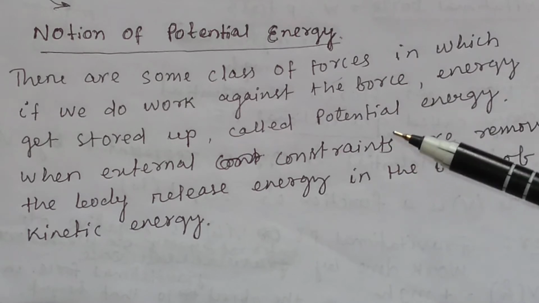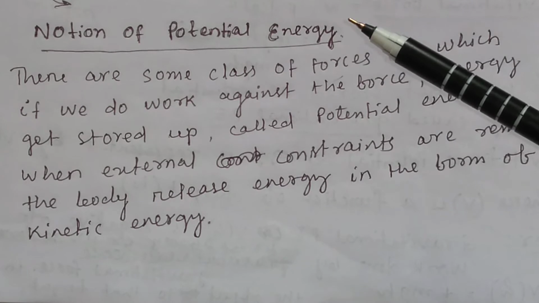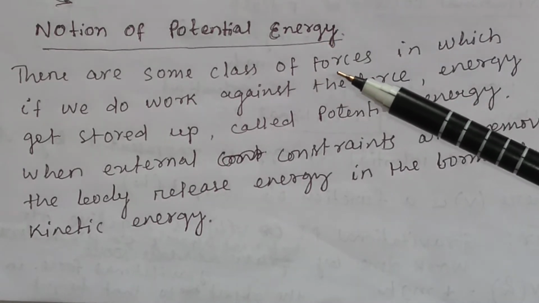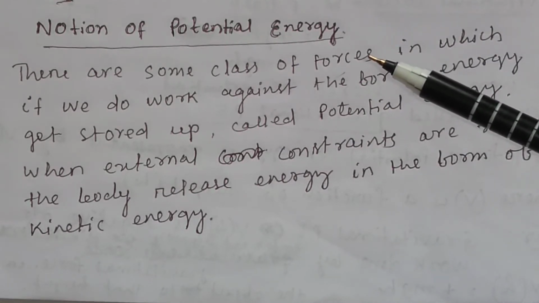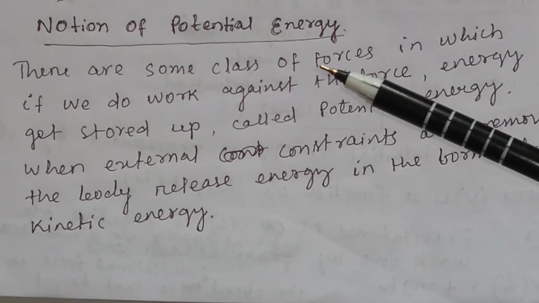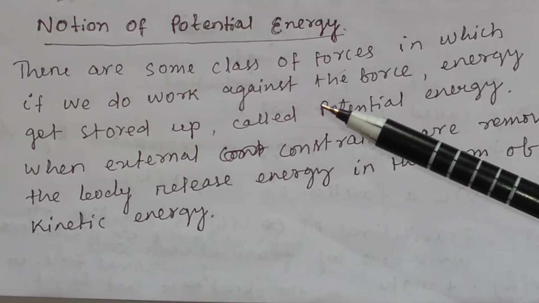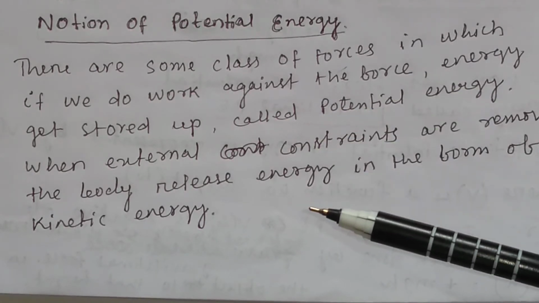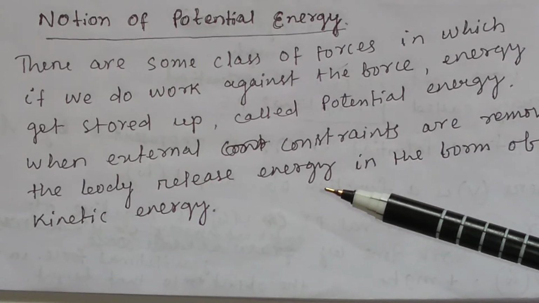So from these examples, we get the idea, or the notion, of potential energy. What is potential energy? There are some classes of forces, as we have discussed, like gravitational force and spring force, etc. In these classes of forces, if we do work against the force, energy gets stored up, called potential energy, and when the external constraints are removed, the body releases energy in the form of kinetic energy.